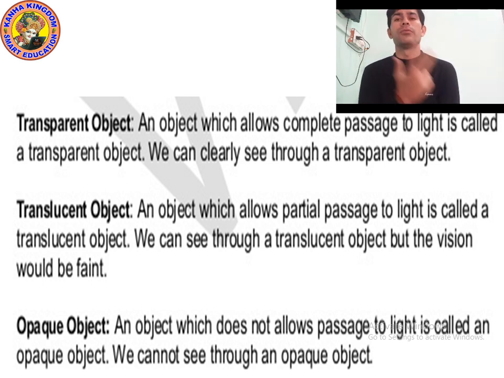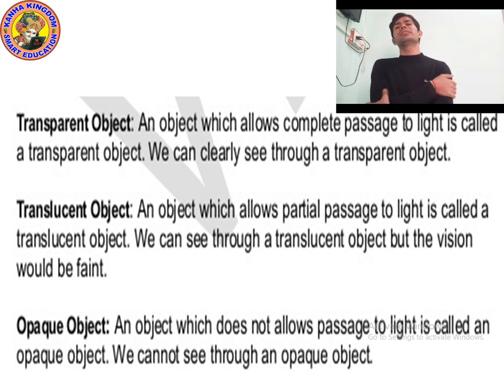Okay, so we can also give two definitions of translucent object. Definition number one: an object which allows partial passage of light is called a translucent object. And one more definition: an object through which we can see but not clearly is called a translucent object.